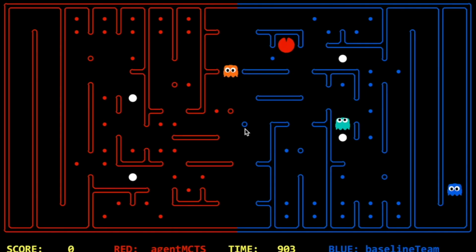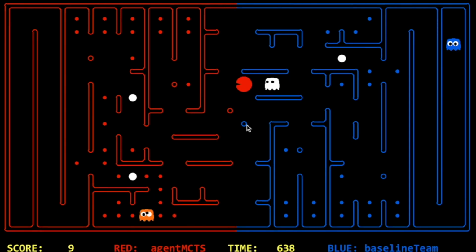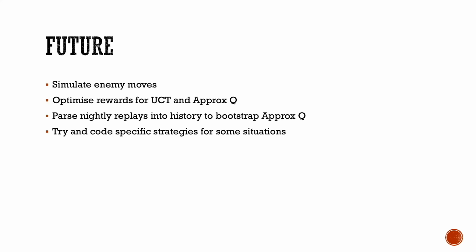We originally decided to submit the UCT agent since it performed best in head-to-head testing. However, we submitted our Q-learning agent on the last extension day, when most teams would presumably have been fielding their final agent, and it surprisingly ranked above the top staff team. We therefore decided to leave the Q-learning agent as our tournament agent on the basis that it performed the best empirically. If we had more time, some of the changes we would have made include simulating enemy moves instead of assuming they were static, trying to optimize parameters, and trying different methods of speeding up Q-learning.